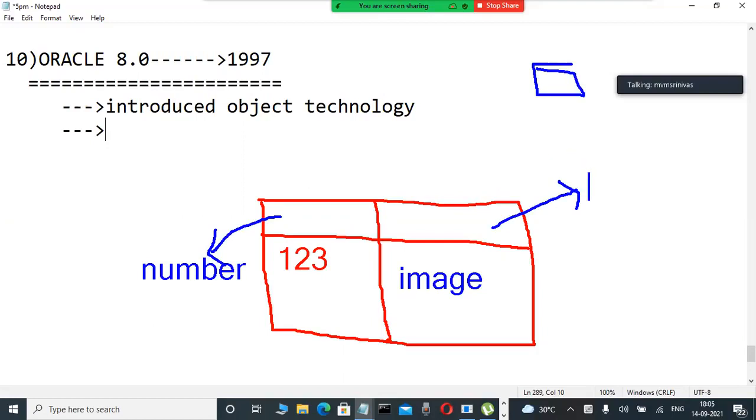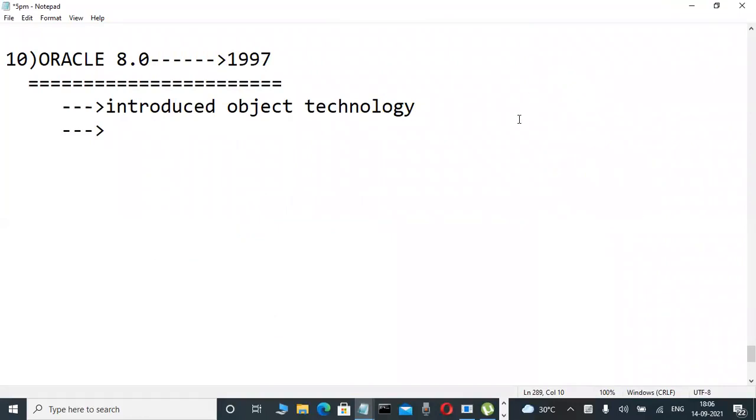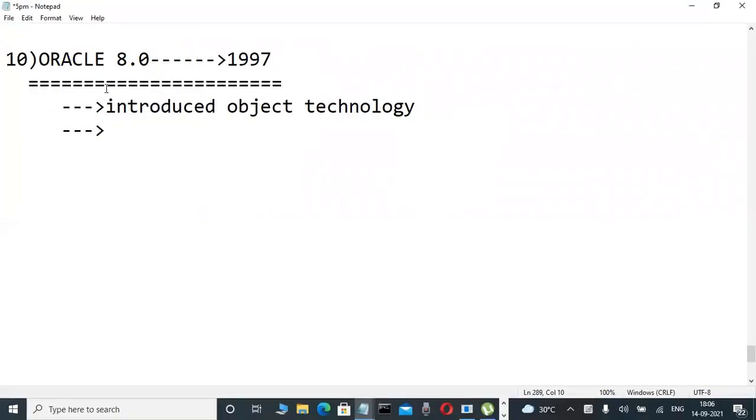Very good, one person is telling correctly, 100%. BLOB is a data type, binary large object. We use the BLOB data type for loading images, video files, binary data. BLOB, CLOB, BFILE, so many data types are there. Those data types were introduced in Oracle 8.0. Nowadays they are supported by all databases worldwide.